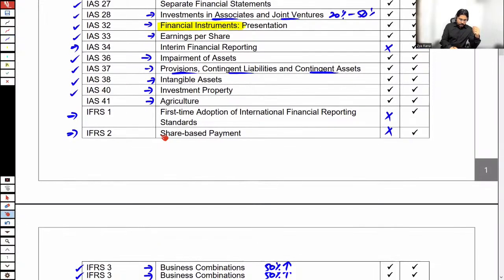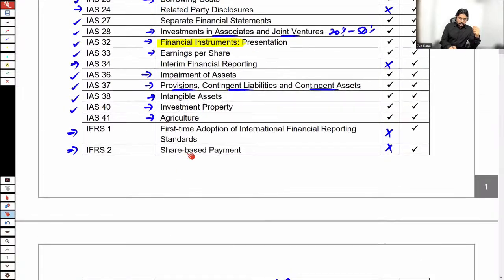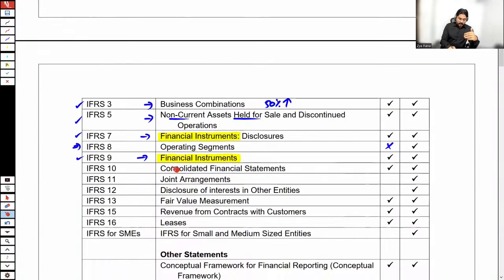Before the introduction of IFRS 9, the accounting of financial instruments was according to IAS 39, but not now. In today's world, financial instruments are dealt with and accounted for according to the guidance of IFRS 9.